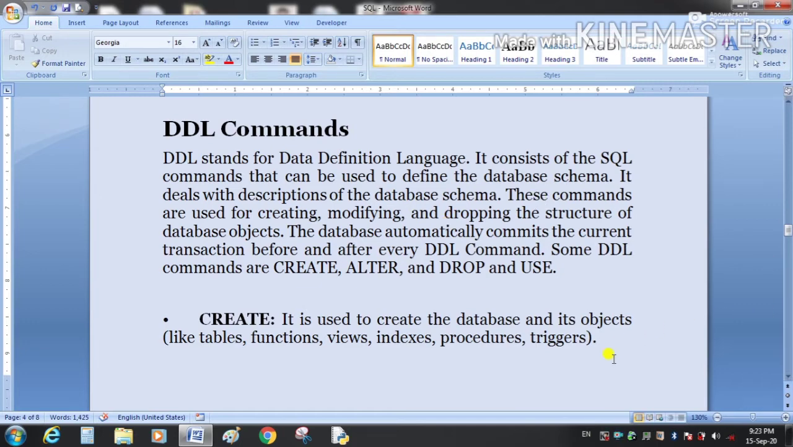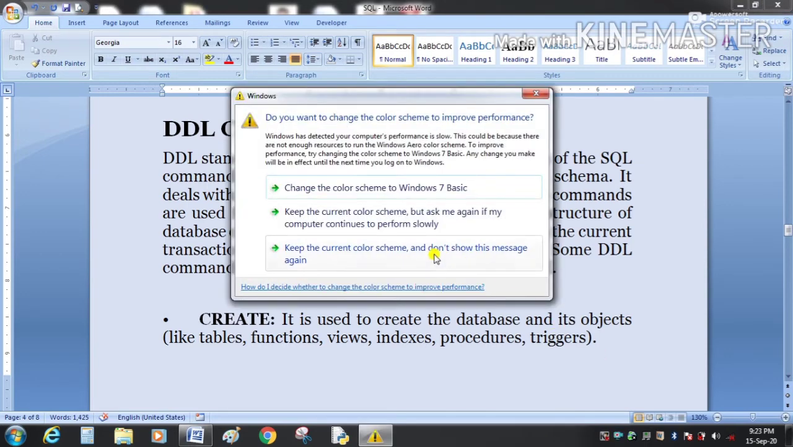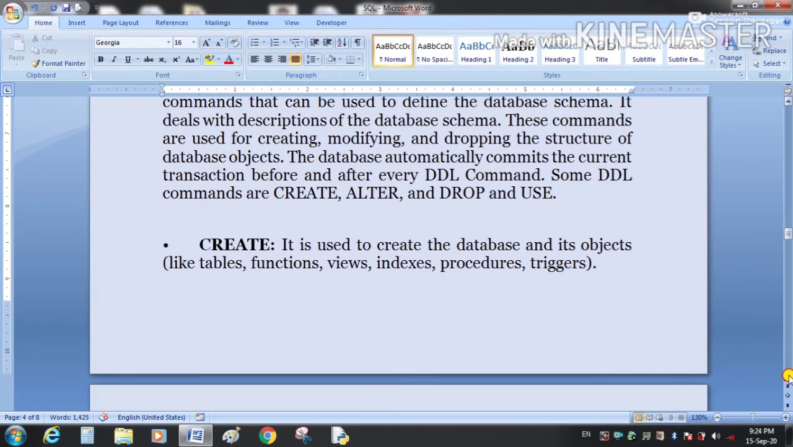The create command is used to create the database and its objects. Objects mean, the simplest object is a table. Other objects can be functions, views, stored procedures. So the create command is used to create a database or tables.